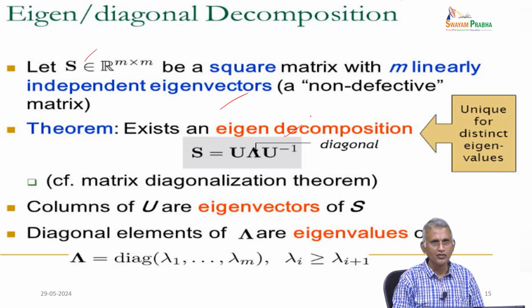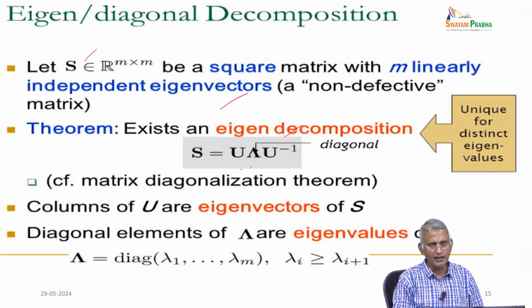It means you have to diagonalize the given matrix and find the eigenvalues; distinct eigenvalues will give a unique decomposition, which you represent as lambda. The columns of U are the eigenvectors corresponding to the matrix, then find U and U inverse, and it will be diagonalized and decomposed. That is S.